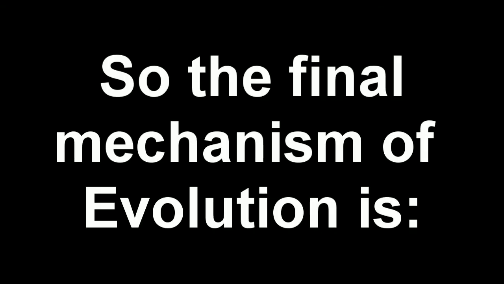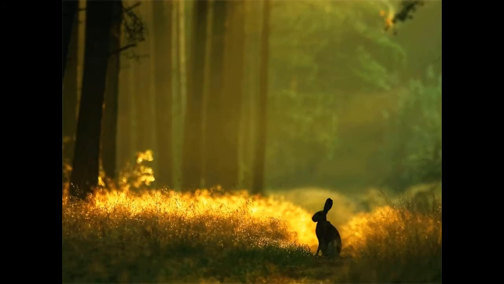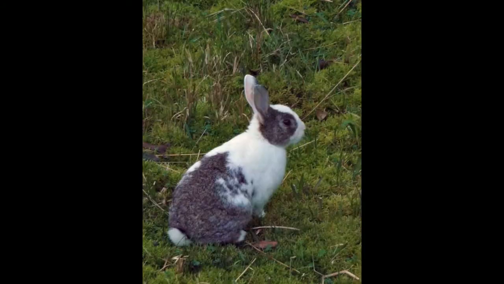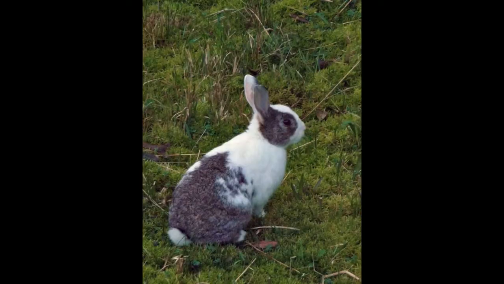So the final mechanism of evolution is gene flow. This mechanism is the transfer of traits from one population to another. So again, let us go back to the rabbits. This population of spotted rabbits lives only in a secluded, isolated forest. One day, 2 of the spotted rabbits migrate, for whatever reason, to a nearby forest that has only white-furred rabbits. They transfer this trait into this population of rabbits.